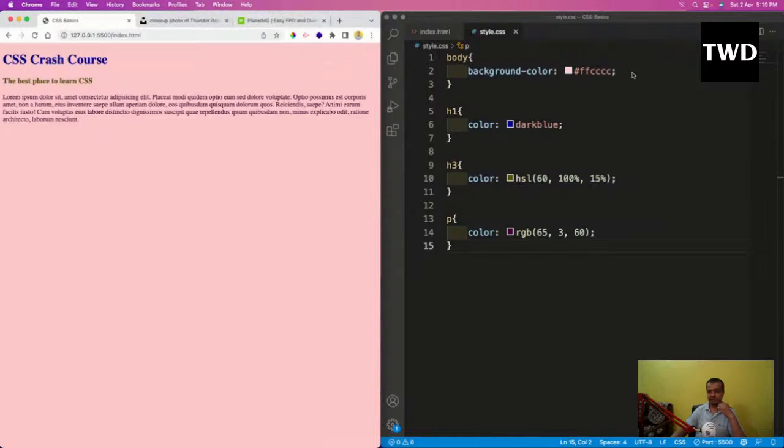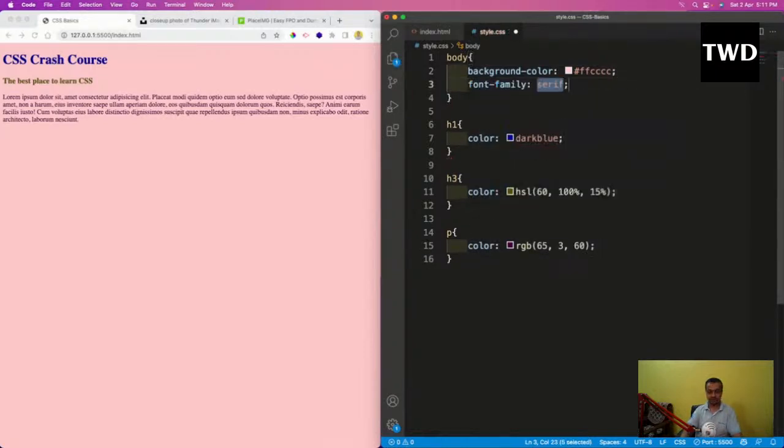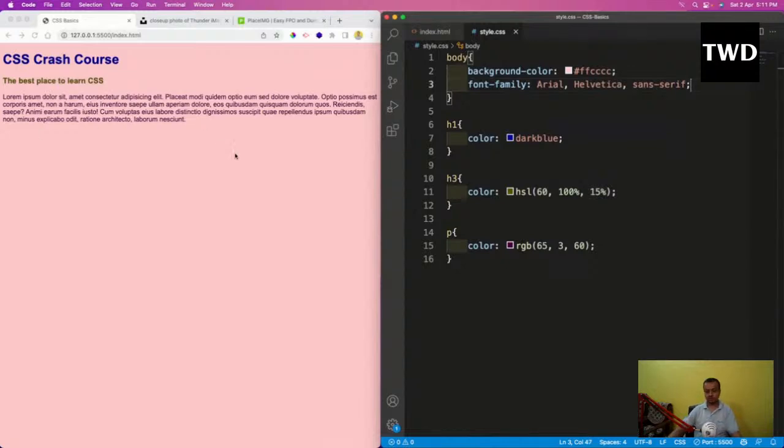So you give fonts by something known as font-family. Font-family is the property through which you give the font in CSS. Then it is like Arial, comma, Helvetica, and sans-serif. I have taken three things. Let me save it. When I give something in the body, it gets applied to everything. If you have noticed, the font got changed to Arial.